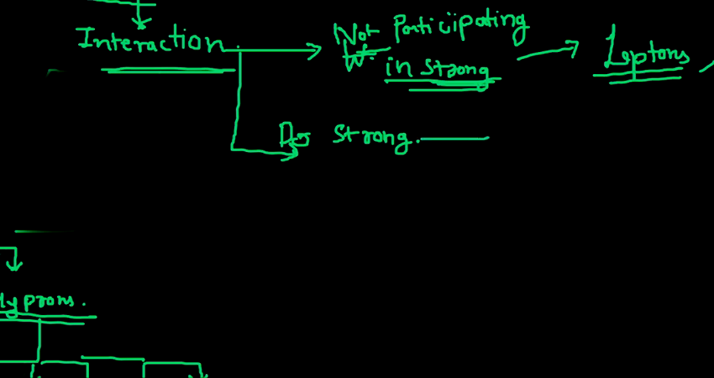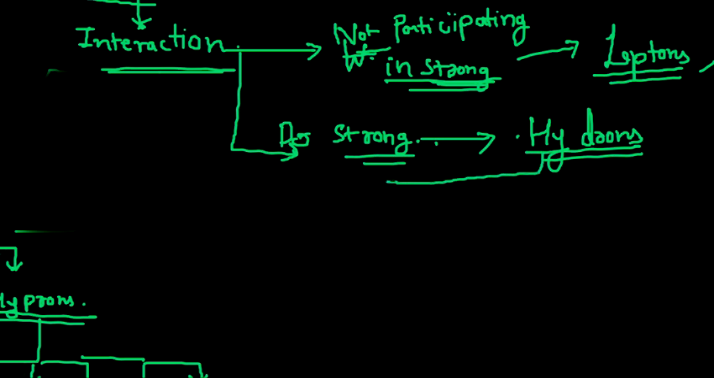And the particles which participate in the strong interaction are called hadrons. I told you already, these hadrons are different from hyperons. The particles which participate in strong interaction are called hadrons, and hadrons have two parts, that is mesons and baryons.